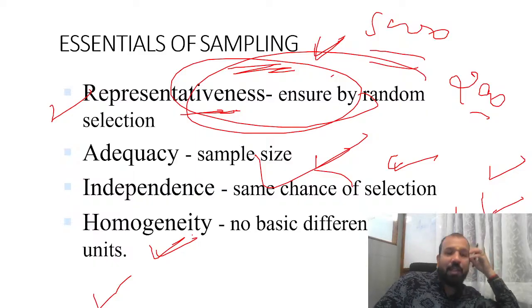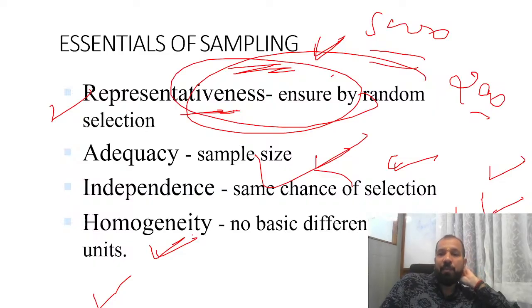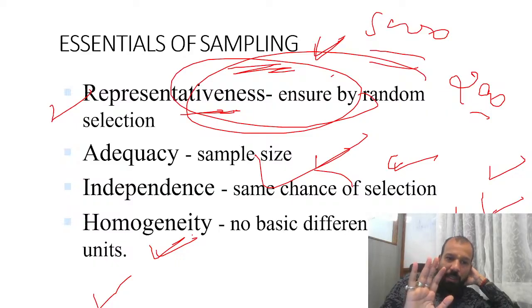Homogeneity, no basic differences in the nature of the units. If you are picking 200 students from one college, it should be the same. If you are picking 200 students from one college, you need to pick 200 from each and every college. If you are picking MBA, then you have to pick from each and every college the MBAs, not BBA or BTech. So characteristics should be the same. This is homogeneity.